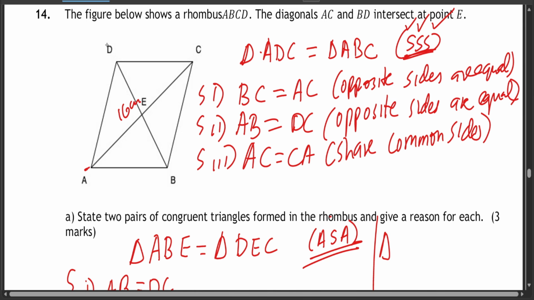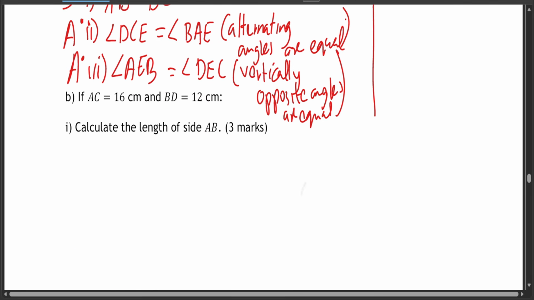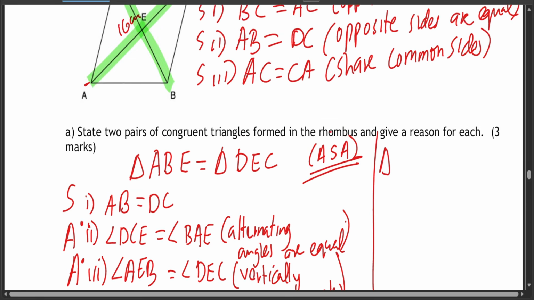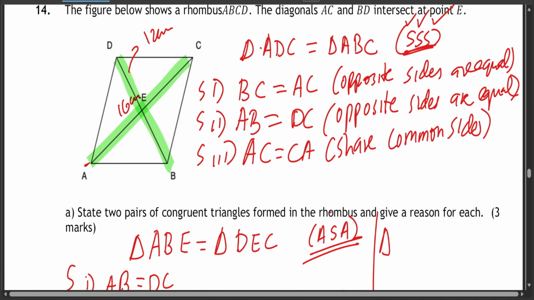Now calculate the length of side AB, that is this side here.